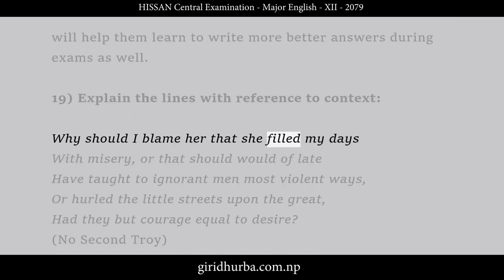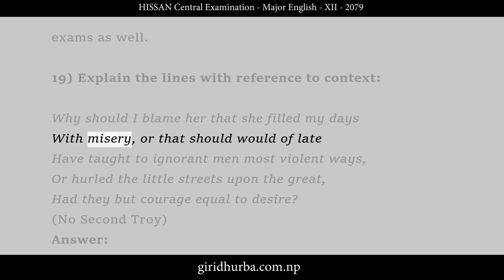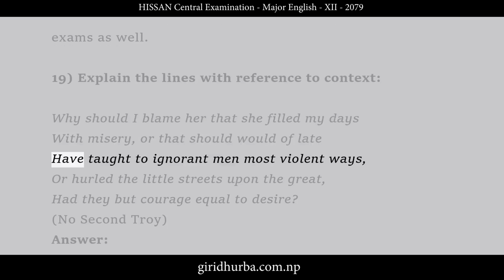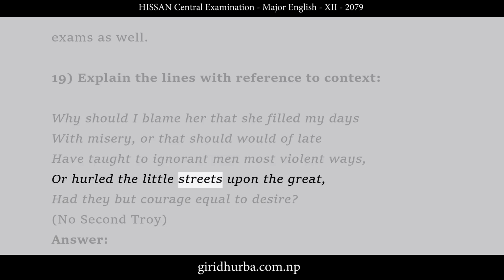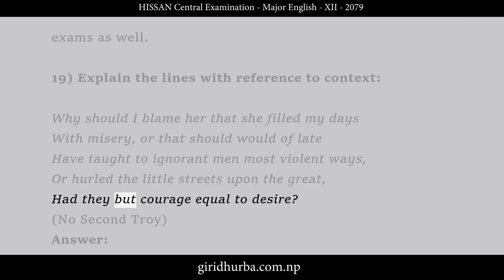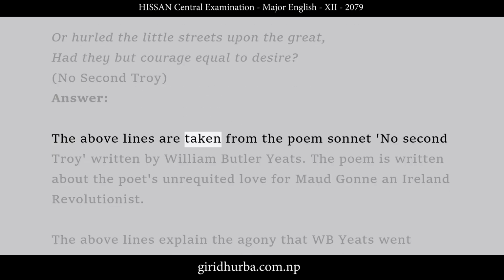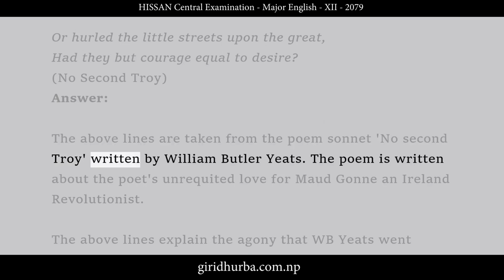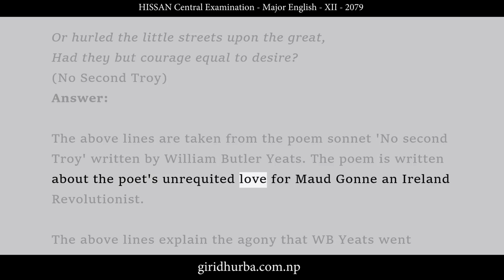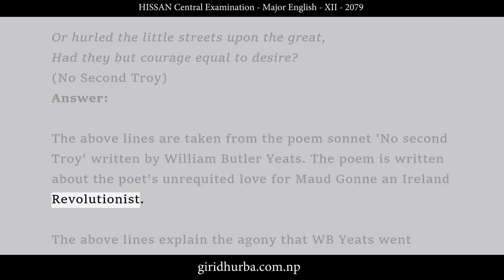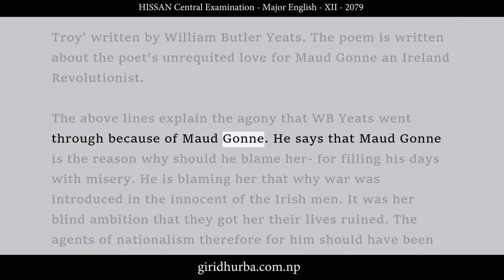Why should I blame her that she filled my days with misery, or that would have late have taught to ignorant men most violent ways, or hurled the little streets upon the great? Had they but courage equal to desire? No second Troy. Answer. The above lines are taken from the poem sonnet No Second Troy written by William Butler Yeats. The poem is written about the poet's unrequited love for Maud Gonne, an Irish revolutionist. The above lines explain the agony that W.B. Yeats went through because of Maud Gonne.